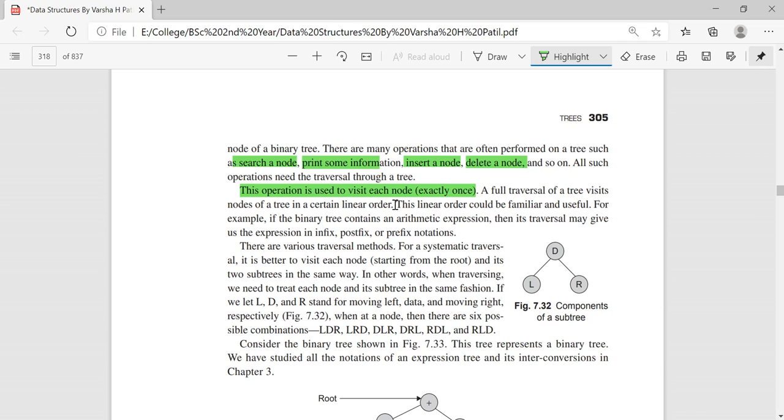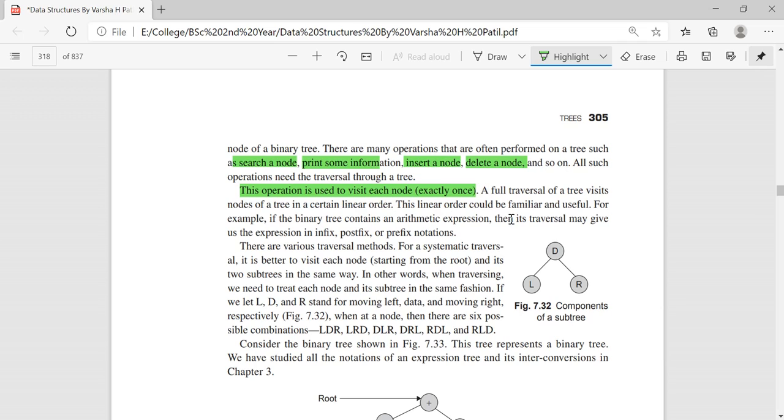If you visit a node for the second time, it will form a path or circuit, which will contradict the definition of the tree. That is the reason we say that traversal is nothing but visiting the nodes of the tree in a linear order, in a linear fashion.